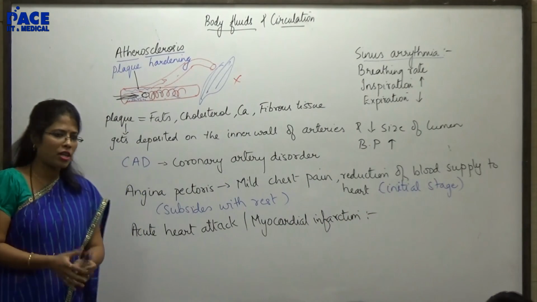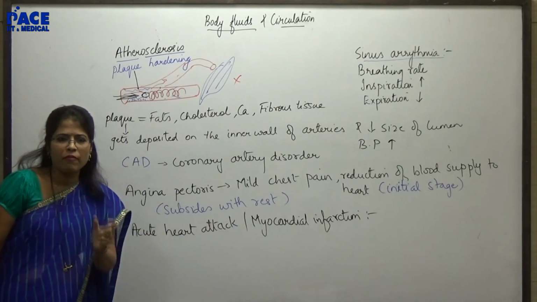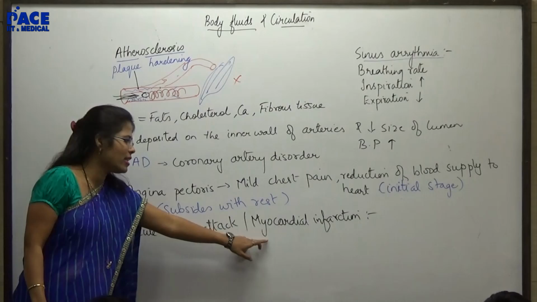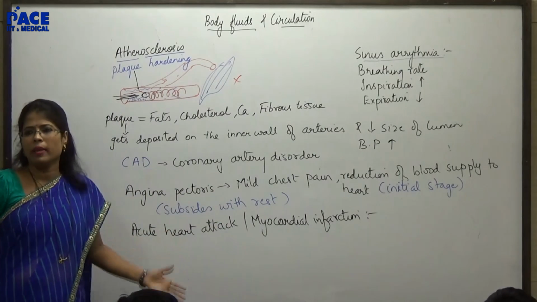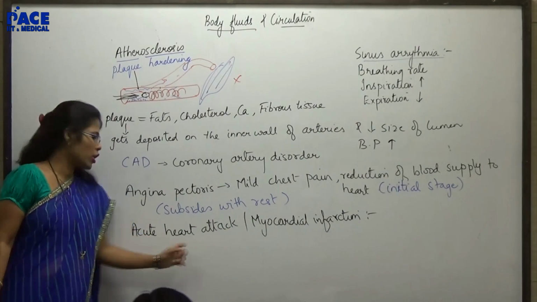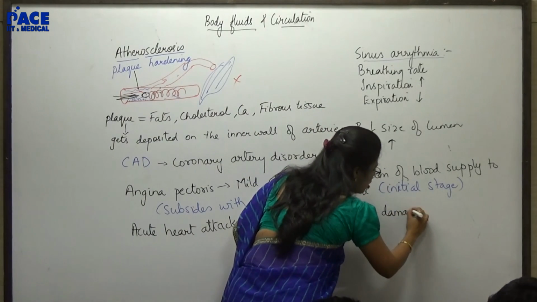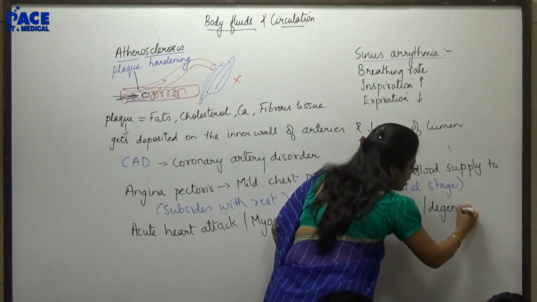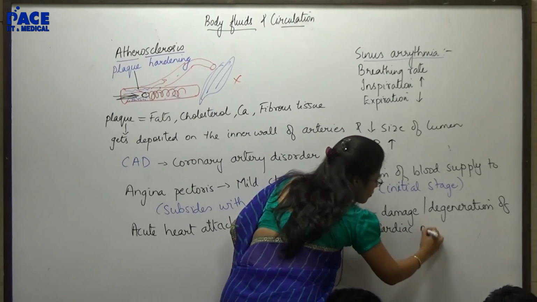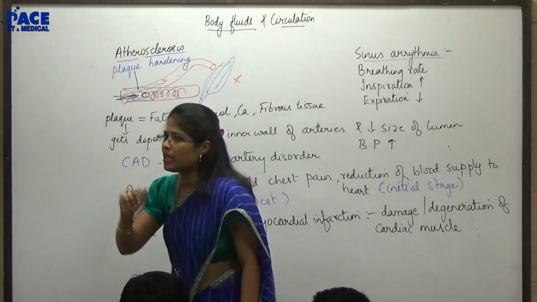Okay? Myocardial infarction means what? When you reduce the blood supply to the heart, with due course of time, a few heart muscles will be degenerated, they will be damaged, okay, and hence the rhythmic contraction and relaxation will be gone. So over that particular time, we will say that the person is experiencing an acute, means all of a sudden, attack. This has happened because of damage or degeneration of cardiac muscle.